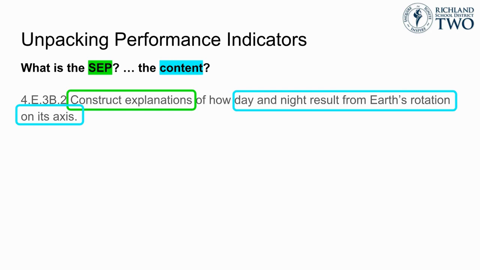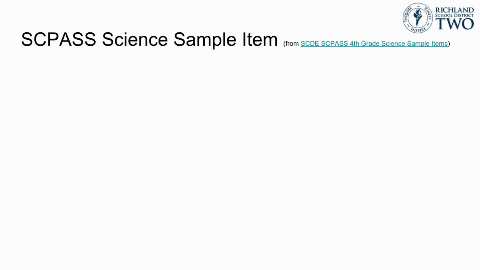This also means that students need to be assessed not only on recognizing whether a given location on the globe is experiencing day and night, but also to be able to explain how the Earth's rotation results in the change from day to night and from night to day. Now let's take a look at a sample item.